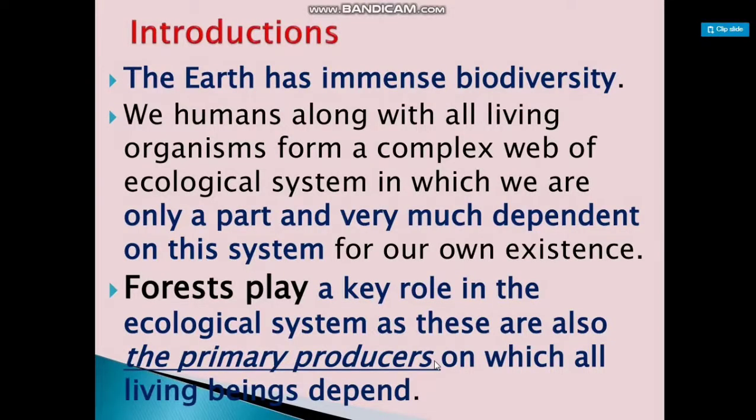Introduction. The earth has immense biodiversity. We humans, along with all living organisms, form a complex web of ecological system in which we are only a part and very much dependent on the system for our own existence. So, forest plays a key role in the ecological system as these are also the primary producers on which all living beings depend.